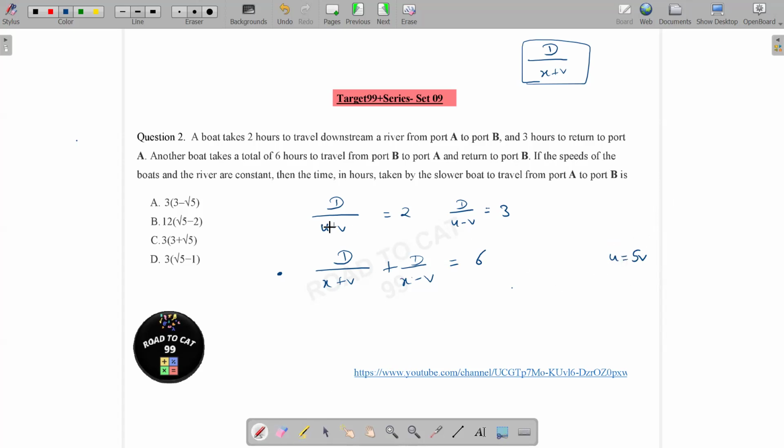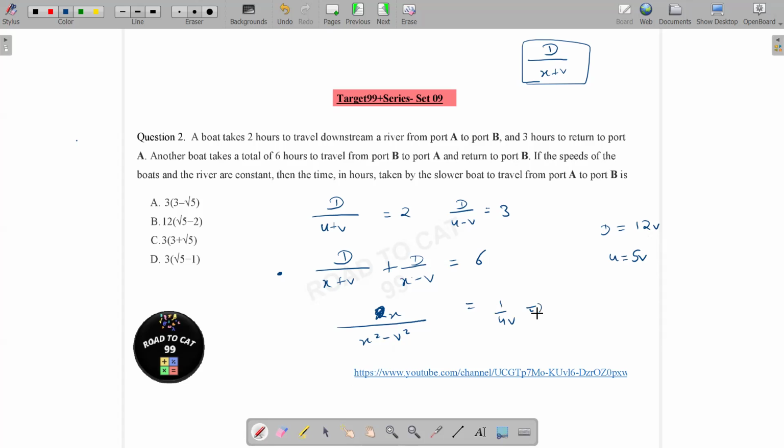And if I put this in this equation, d would become 12v, right? So this thing we know, and from this point we can put this in this equation. So let's say this is 6 by d, this is x square minus v square, and this would become 2x. Or if I cancel it out, this will be 3 by d and x by x square minus v square, right? I hope you understood till here. And I'm replacing d by 12v, so this would become 1 by 4v.